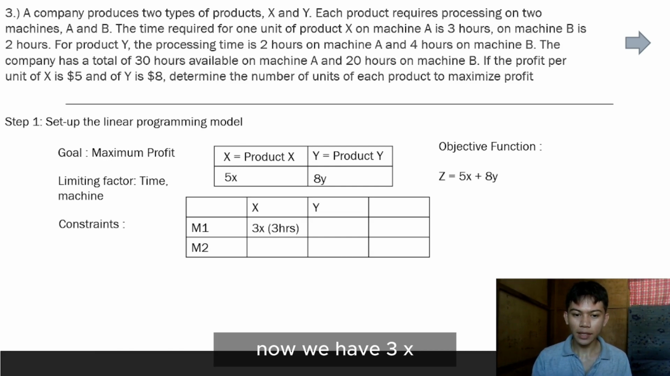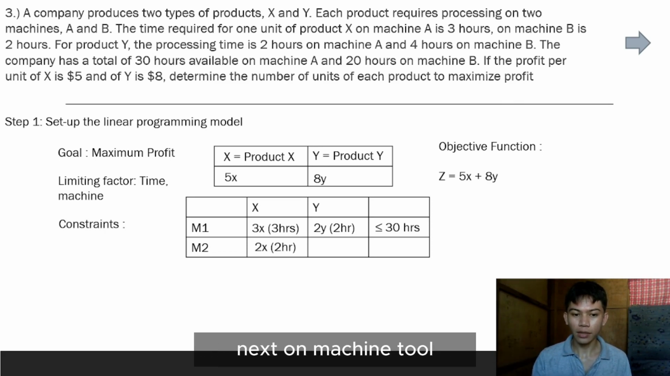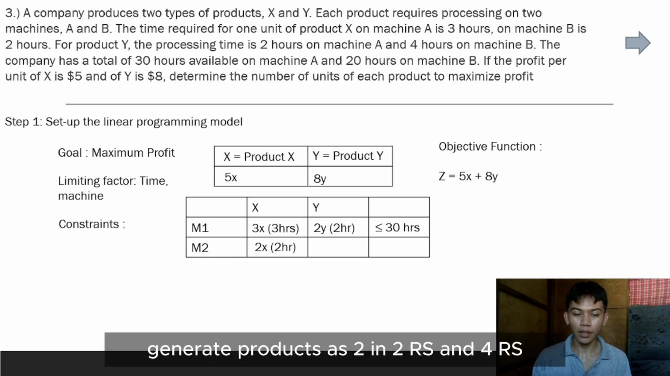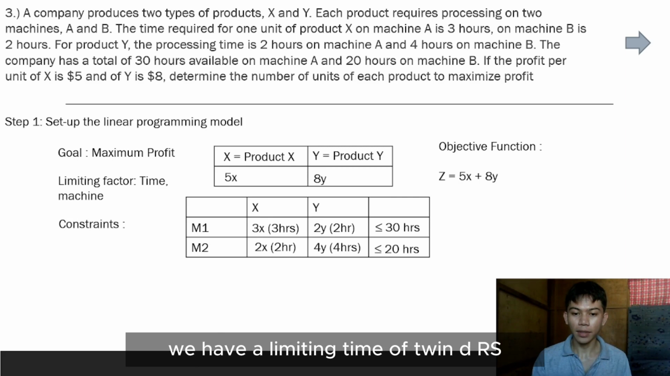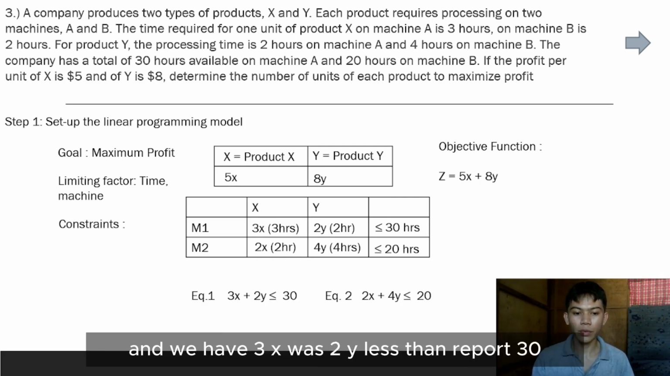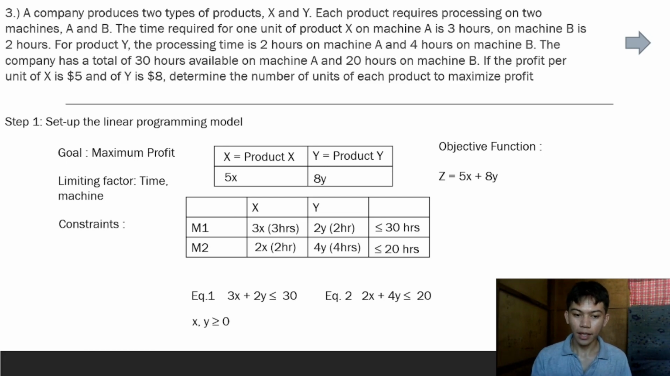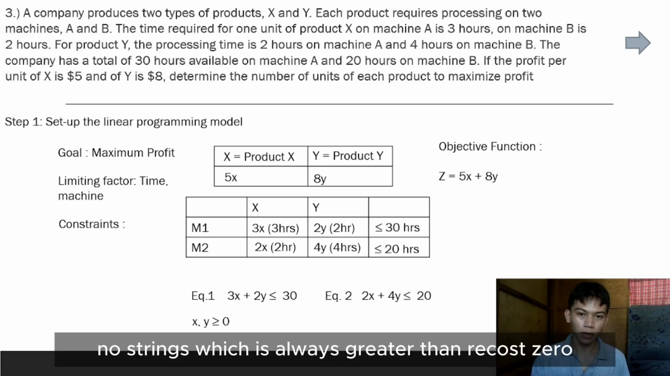Now we have 3x, which is 3 hours on machine 1 for product X, and 2 hours on machine 1 for product Y, and it should be limited to 30 hours. Next, on machine 2, product X takes 2 hours and product Y takes 4 hours. We have a limiting time of 20 hours. Now we get equation 1 and equation 2: 3x plus 2y less than or equal to 30 and 2x plus 4y less than or equal to 20, with our implicit constraints, which are always greater than or equal to 0.